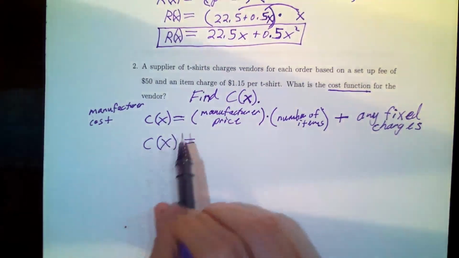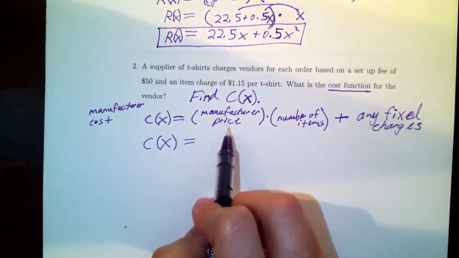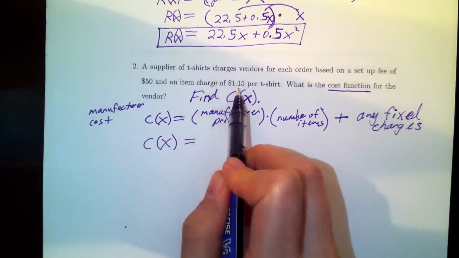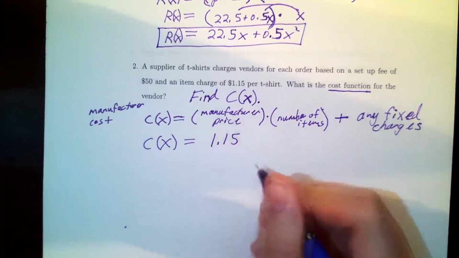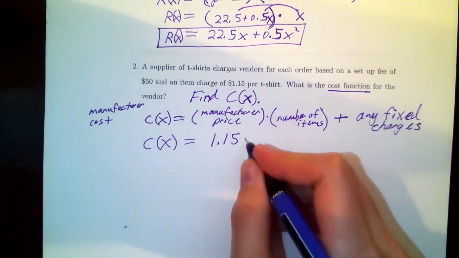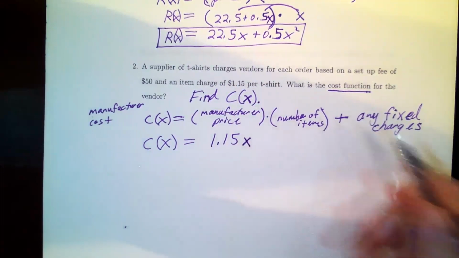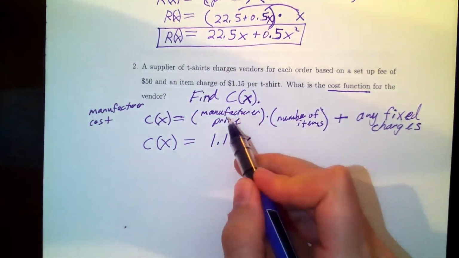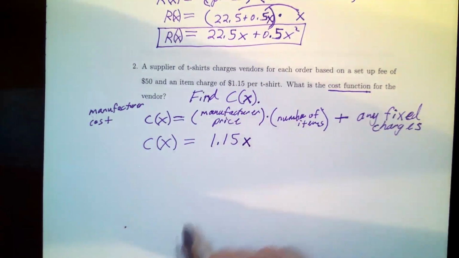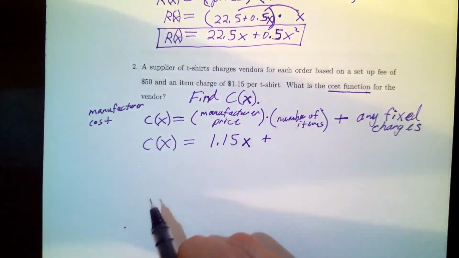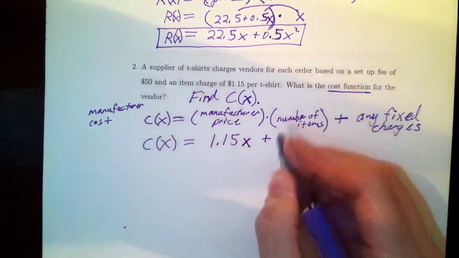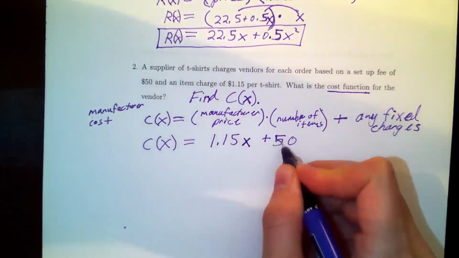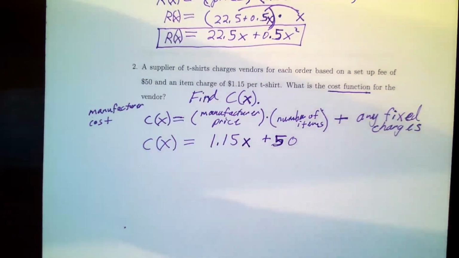Now let's read it again. How much is it costing the manufacturer to make their t-shirts? It looks like we have an item charge of $1.15 per t-shirt. So we have $1.15 is our manufacturing price times the number of items, which in this case represents t-shirts, and we're letting X represent the number of items. So this is manufacturer price times the number of t-shirts plus any fixed charges. Now, do I have any flat fees? It looks like I have a setup fee of $50. So I add that here. This is a flat value that I'm being charged.